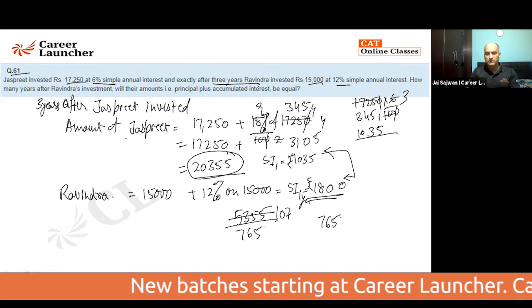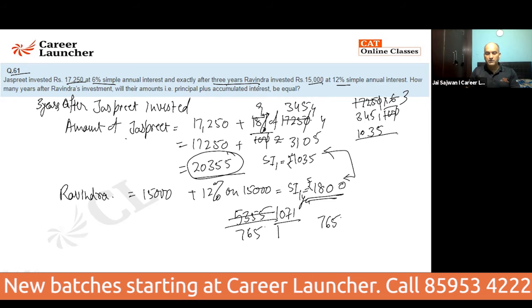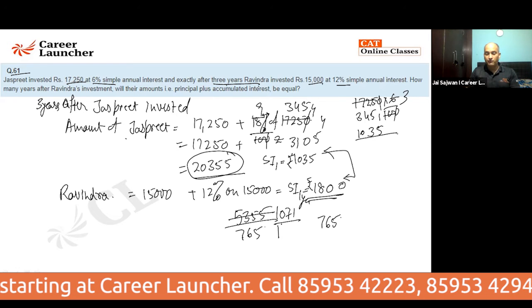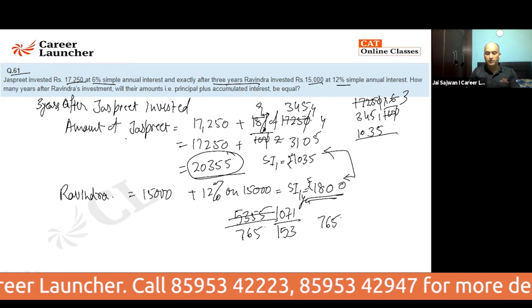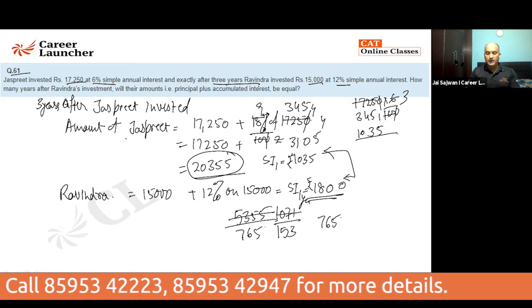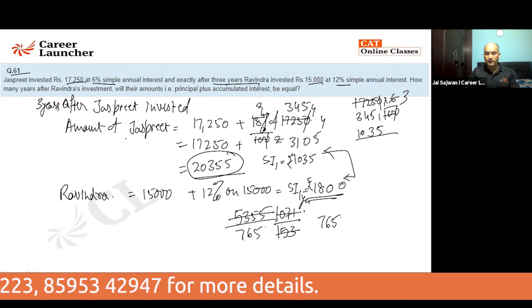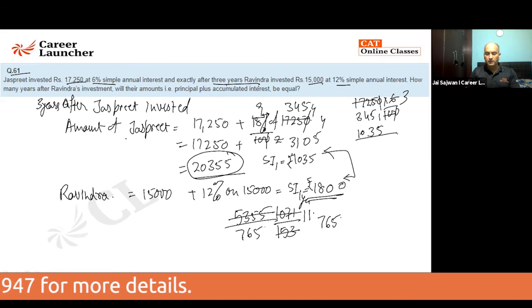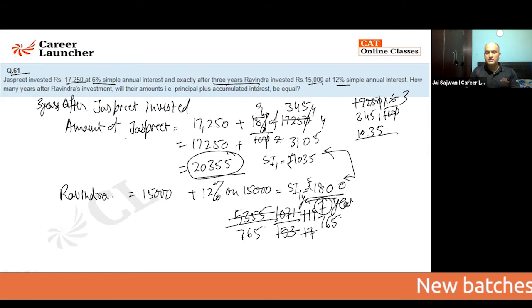5 ones are 5, 5 7s are 35, 5 ones are 5. 5 ones are 5, and this is coming out to be 5 5s are 25, 5 3s are 15. And then you can say 9 is a value which can divide it. 9 ones are 9, 9 ones are 9, 9 9s are 81, 9 ones are 9, 9 7s are 63. So I'll say 7 years is the time period in which it will be compensated.